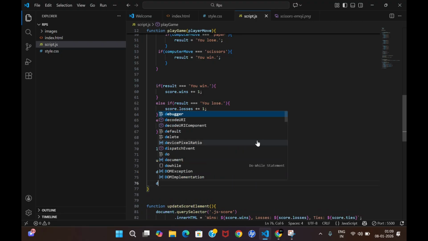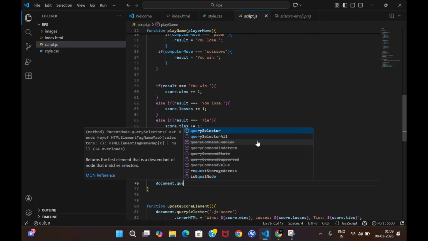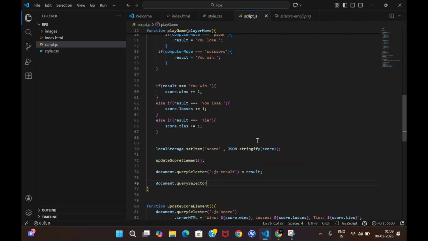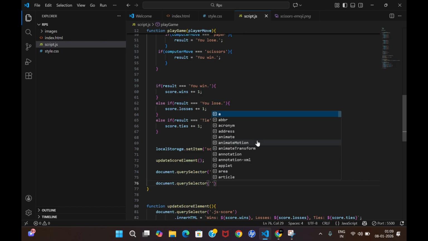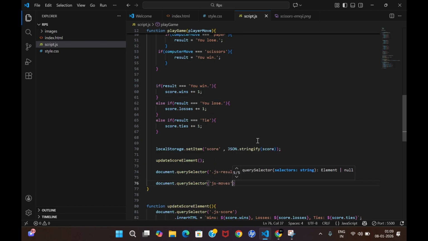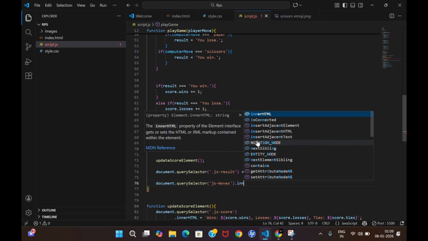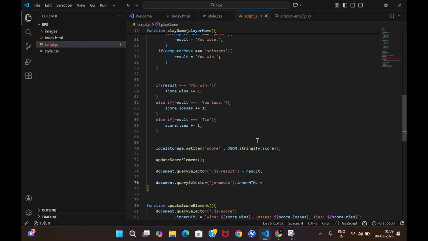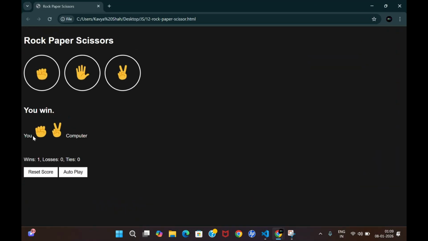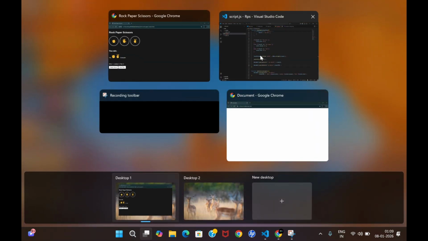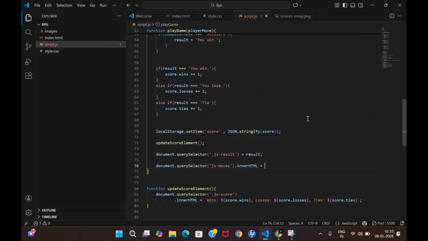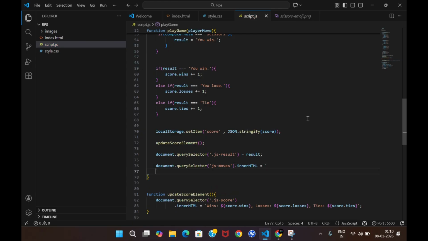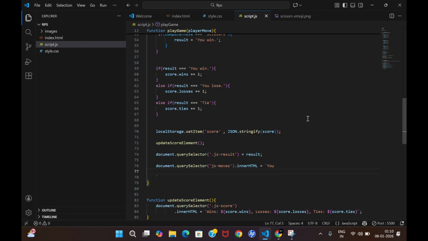Another thing is the main thing, that is that emoji part. How would you develop that? Query selector, I will select JS moves over here, right? Again, obviously there will be inner HTML. Now let us see. So here you come, then emoji come, then another emoji come, and computer come. So simple thing, just by looking at the code we have to do that thing. Again backticks. So let me first write it.